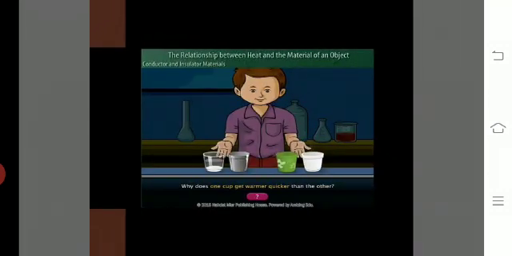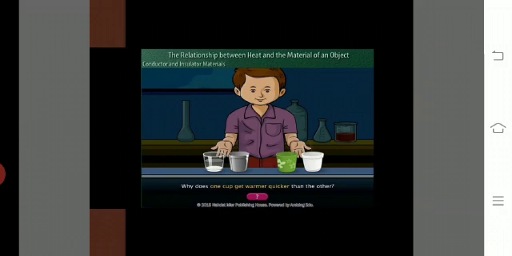Students, it is a picture of a ceramic spoon. It is also a bad conductor of heat. Now, students, I am going to give you an activity which is from your book. You can also do this activity at home.